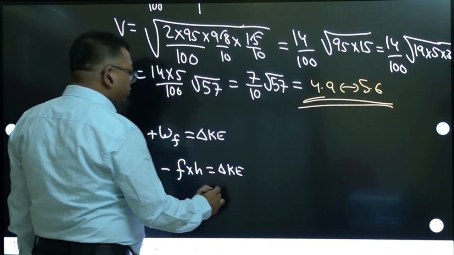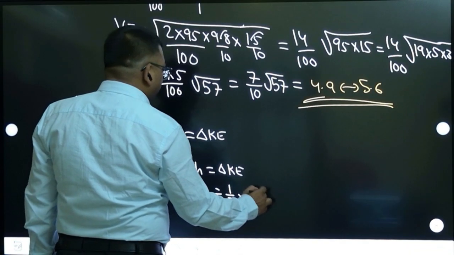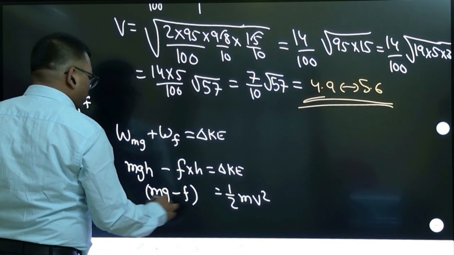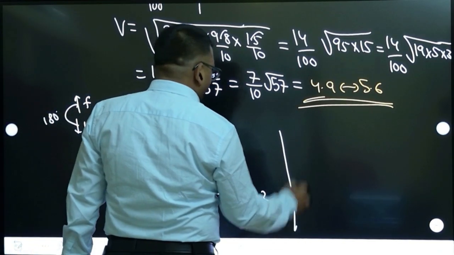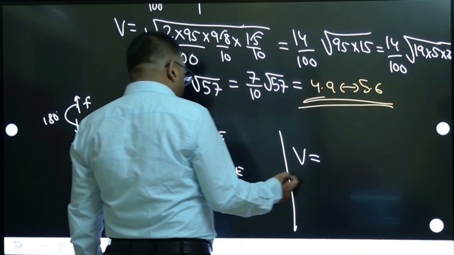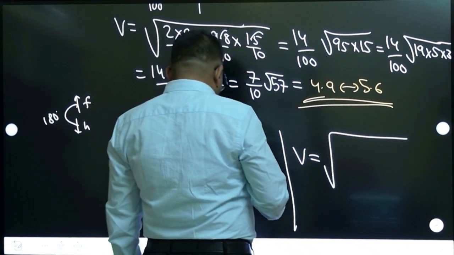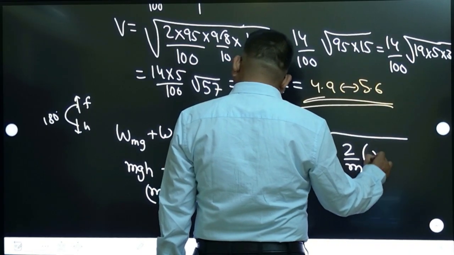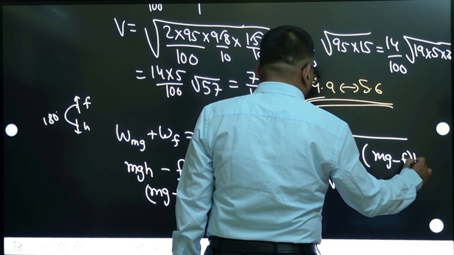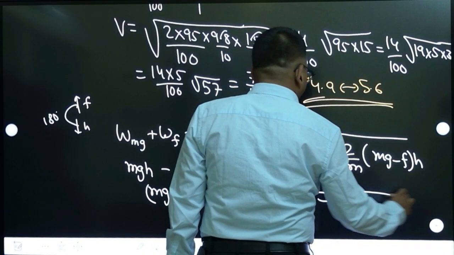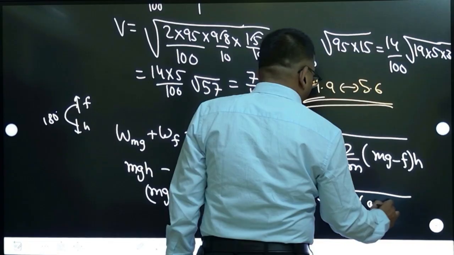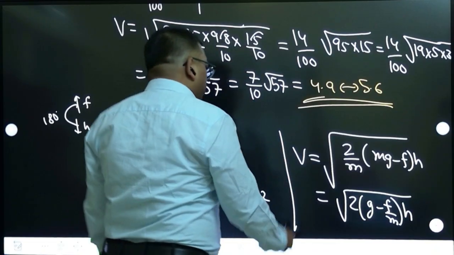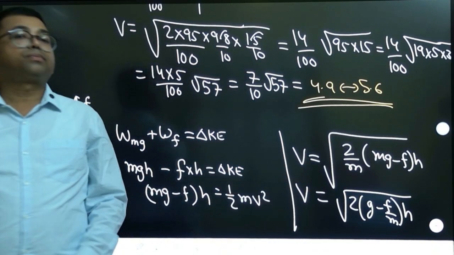Initial kinetic energy was 0. So final energy is half mv square. Then you will calculate from here, mg minus f into h. Then you can calculate the speed from here. This will be like a formula you solve. Root under, mass you divide. So 2 by m of mg minus f into h. Mass you take inside, so root under 2 into g minus f by m into h. This will be the formula if there is a constant friction.